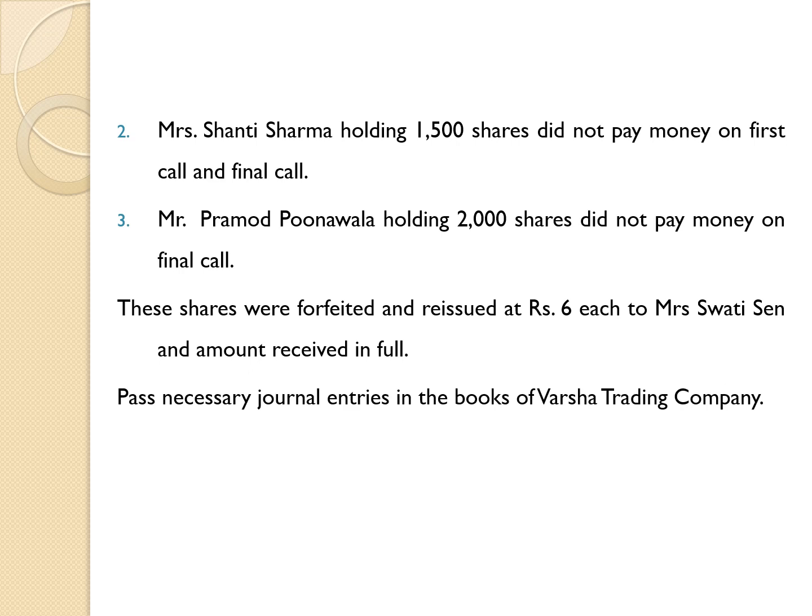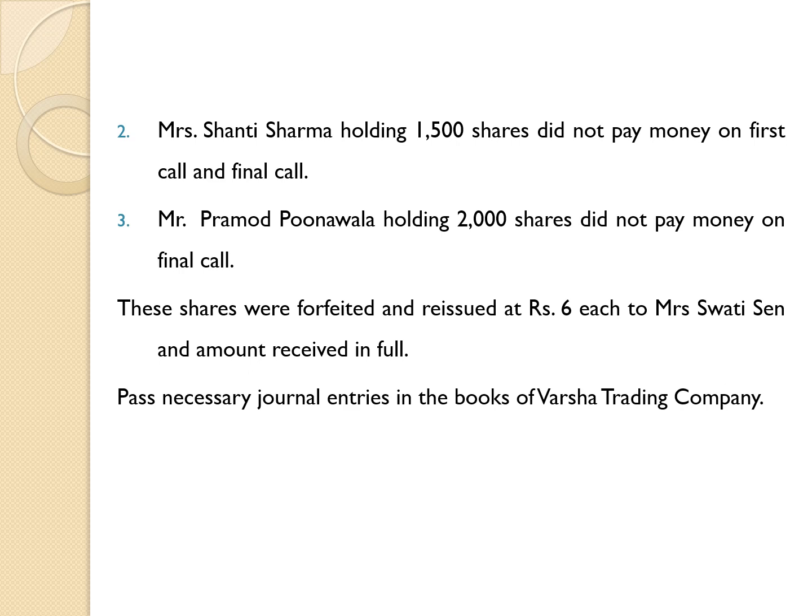There are 4 stages of collection of money. First stage is application, second is allotment, third one is first call, and last is final call. In this problem, there is no issue of oversubscription and undersubscription.